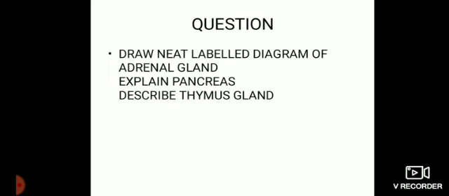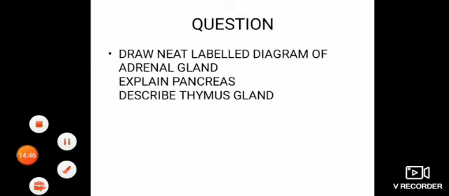What are the hormones of the adrenal medulla, like adrenaline, noradrenaline. Explain pancreas, or disorders of the pancreas. So like this you have to make simple questions, and always keep the habit of drawing the diagrams.